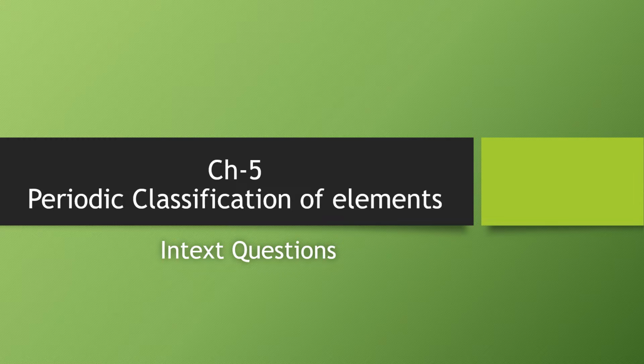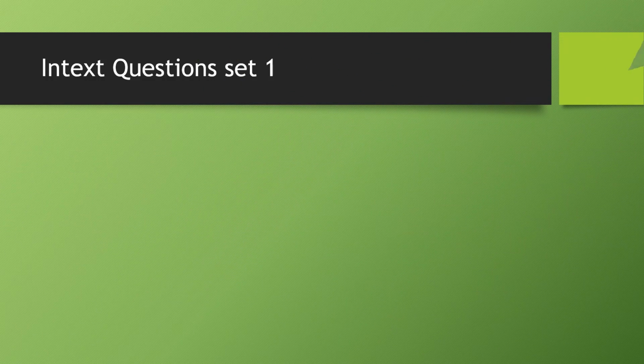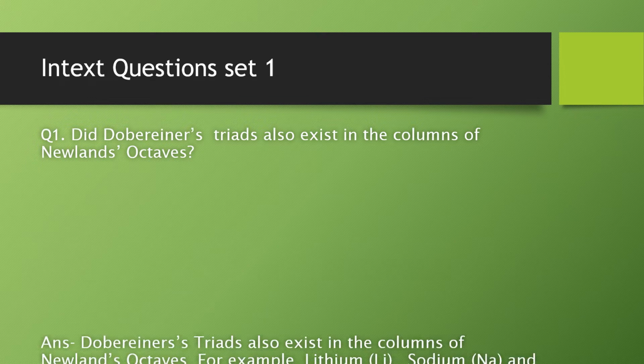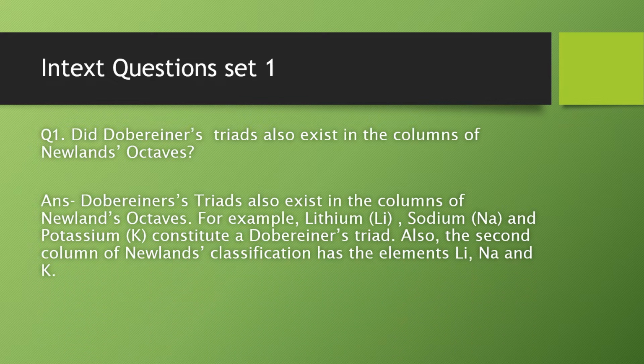Today I'm sharing the answers of intext questions of chapter 5 Science class 10th. Question number 1. Did Dobereiner's triads also exist in the columns of Newland's octaves? Answer. Dobereiner's triads also exist in the columns of Newland's octaves. For example, lithium, sodium and potassium constitute a Dobereiner's triad. Also, the second column of Newland's classification has the elements lithium, sodium and potassium.